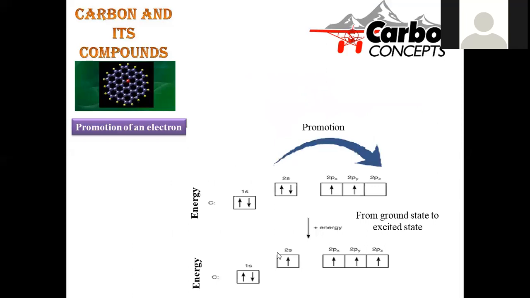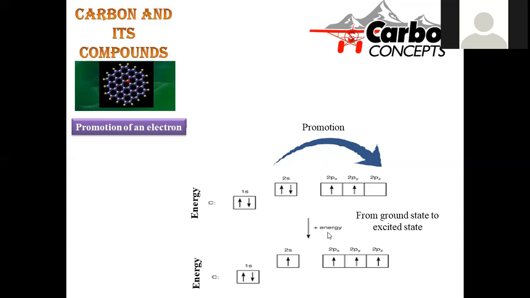This is the simple depiction of the electronic configuration of a carbon atom. The 1s orbital is the inner one, and 2s 2p is the outer shell, which is denoted as the valency shell for this carbon atom. The 2s orbital is accompanied by 2 electrons and the 2p orbital by 2 electrons again. This is the system with 2s and 2p under normal conditions.